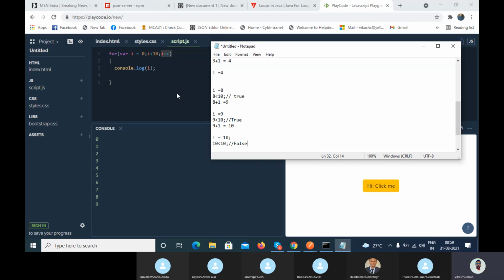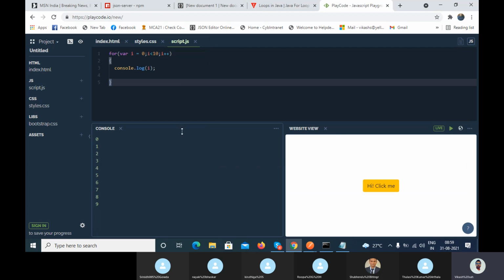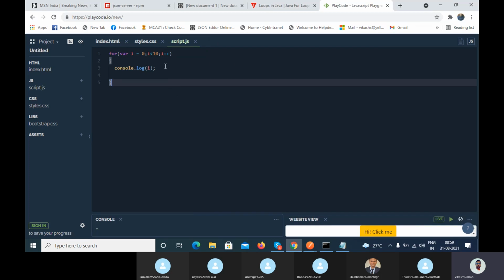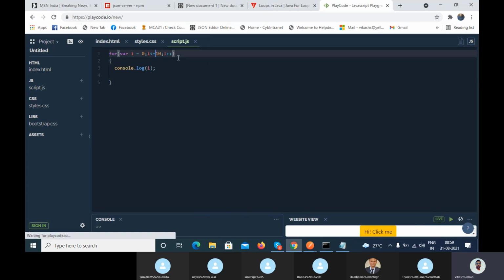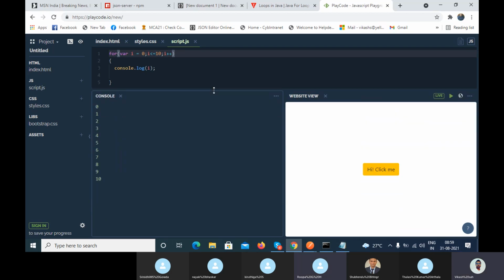Now I'm changing this value. You guys tell me what would be the response. What would be the code output? Tell me. 10 also will get printed, because the condition will be true. Right, 10 also will get printed. Here you can see.